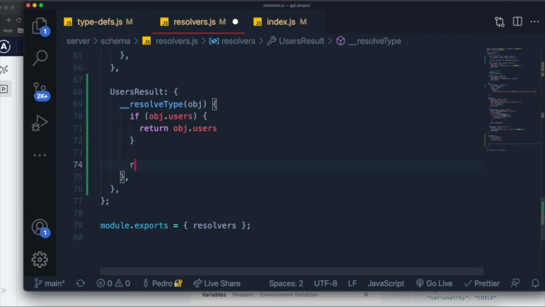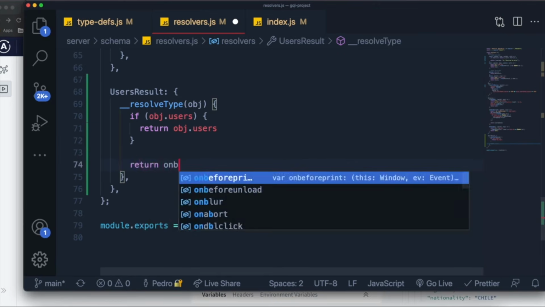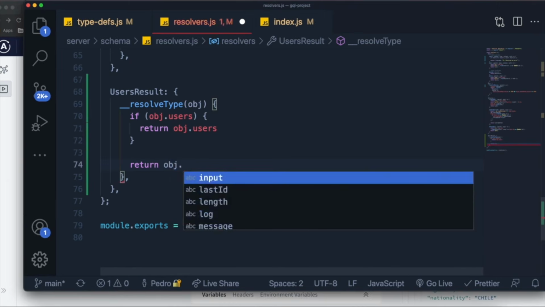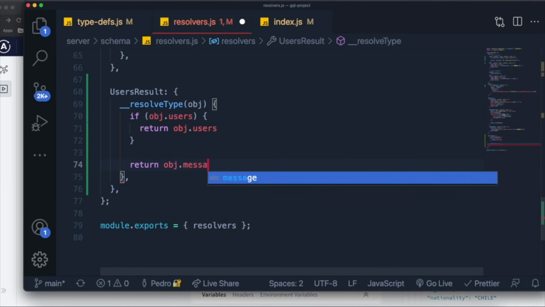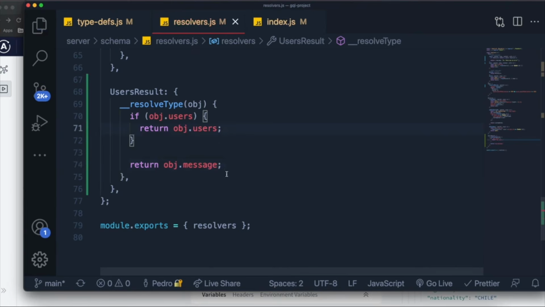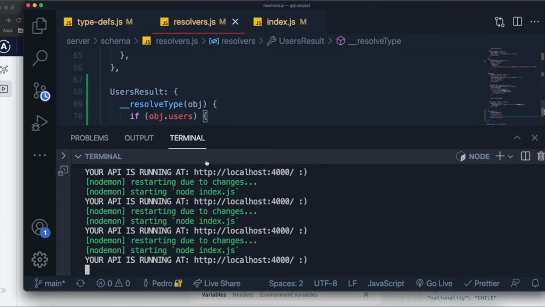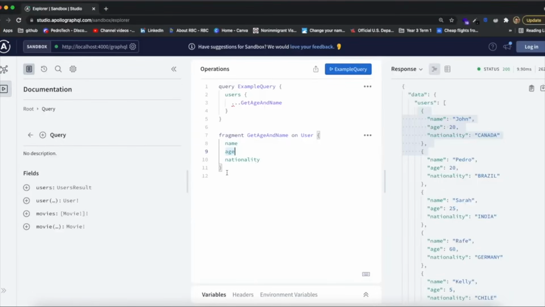So what we want to return is the object.message, right? The object.message. So these are the two things we want. And the way we specified this and the way we tried this is, let's open this up over here. We have our API running. Let's try querying for the users again. I'll just specify that I want the ID, the name, and the age, right?